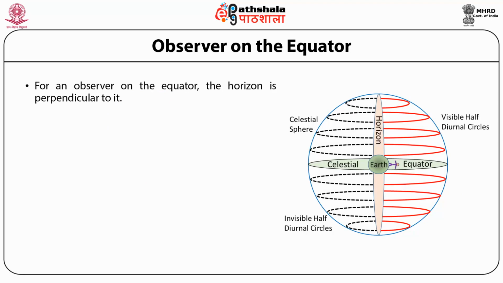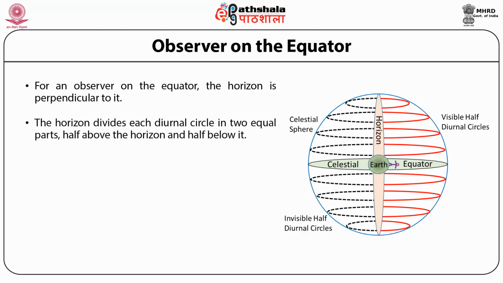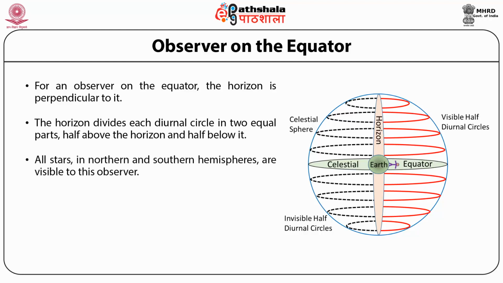For an observer on the equator, the horizon is perpendicular to it, which is shown in the picture. The horizon divides each diurnal circle into two equal parts, half above the horizon and half below it. All stars in the northern and southern hemisphere are visible to the observer. Half the time these stars are visible, for the other half they are set.